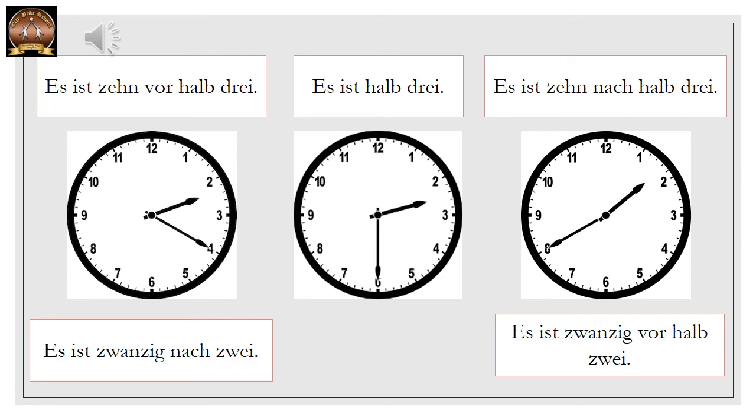And 20 minutes before 3 o'clock is 20 vor 3. Correct? But this does not hold for 25 minutes before or after. For 25, you have to take the reference of halb 3 only. Okay, for 20 minutes, you can take the reference of the next time.